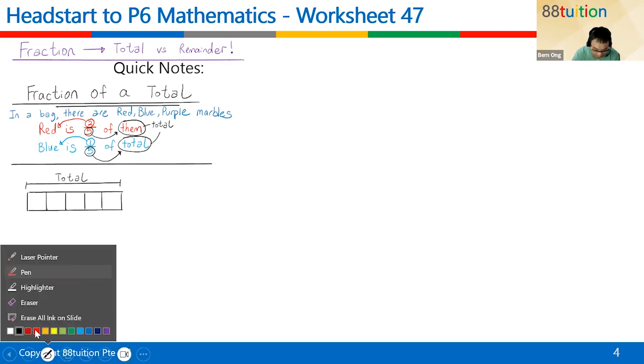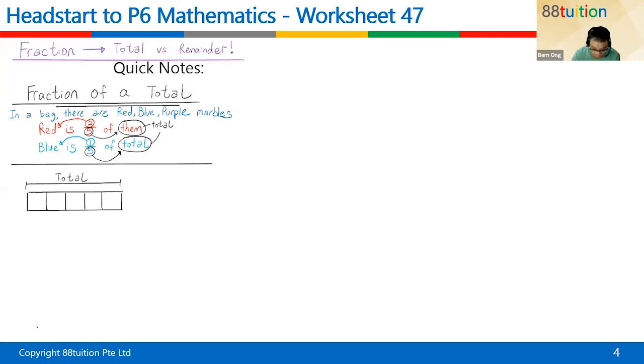So what can you do? You can help me do some shading. 2/5 means 2 out of 5, which means that 1, 2, these two are red. And 1/5 is blue, which means that this is blue. So without moving further, you can actually come to a conclusion. The conclusion is down here. The remaining is purple, because there are only 3 kinds of colors inside: red, blue, and purple. Can you see? So this one will be your purple. So you're able to conclude easily.